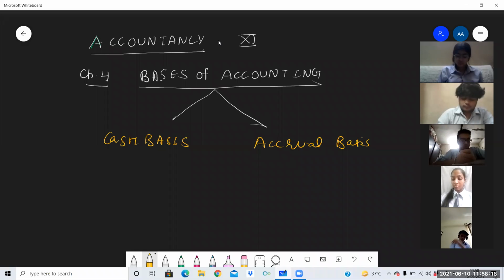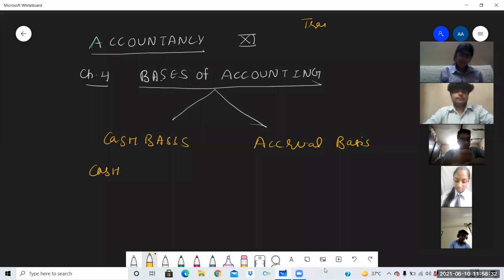What is there in cash basis? As the name signifies, cash basis means only the cash transactions are recorded. In a business, there are two types of transactions: cash transactions and credit transactions.